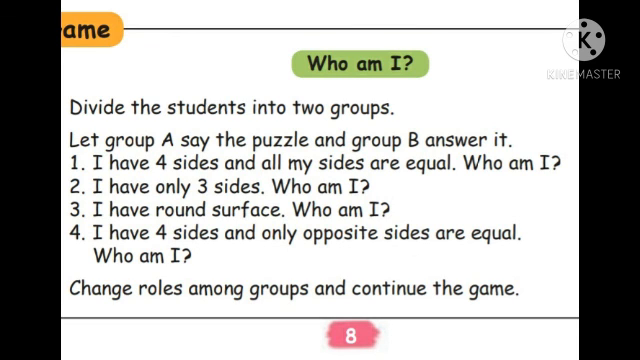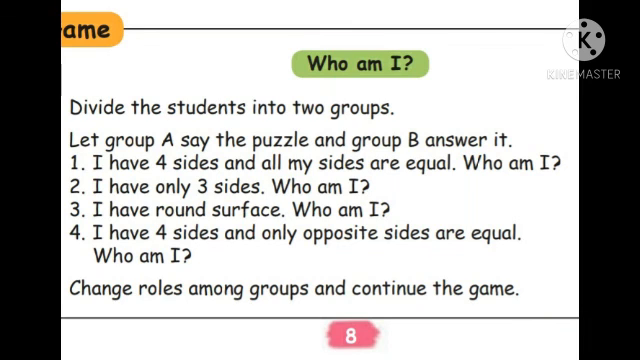4 sides and 4 equal sides. What have we learned? Square. Square has 4 sides and 4 corners. The same equal sides we call square. What is the spelling of square? SQUARE, square. You have to write in the last side of the question, square. Answer is square. Okay. The second one, I have only 3 sides.